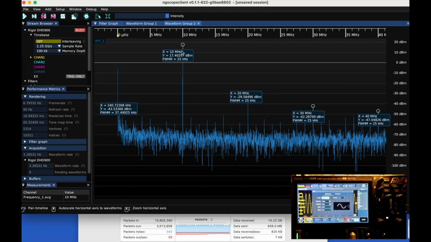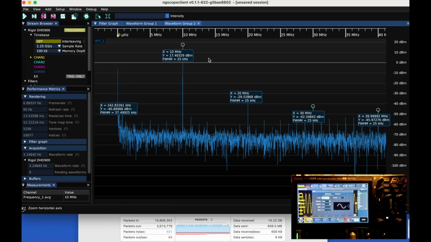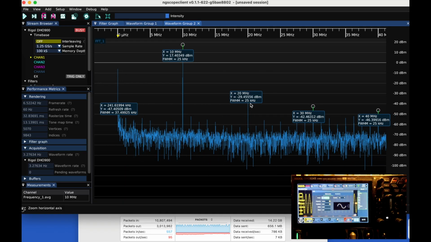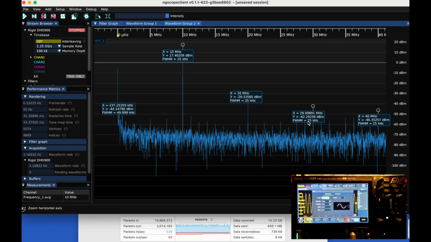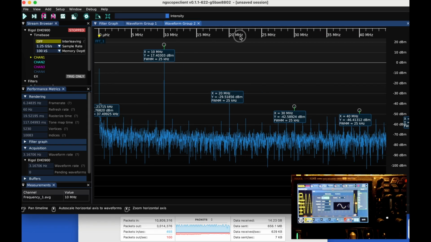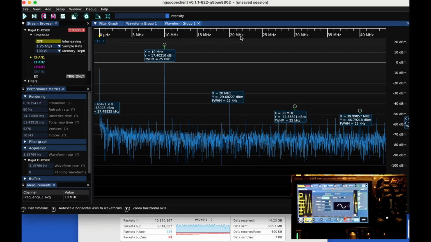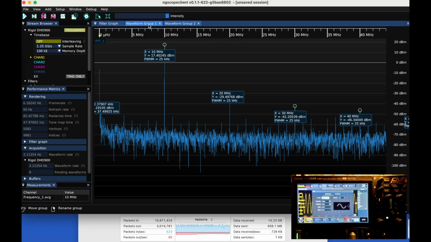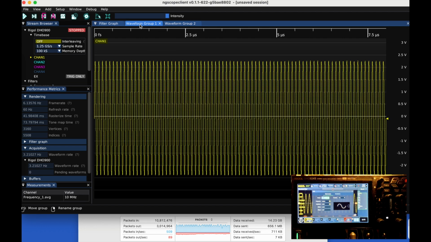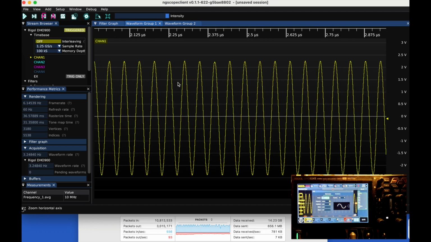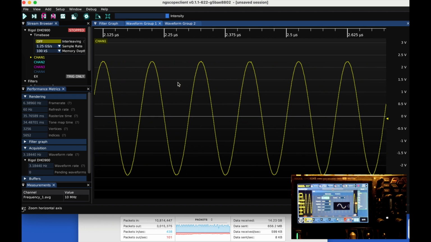And we can see a nice collection of harmonics, 10, 20, 30, 40. Pretty nice. And here we have our signal.